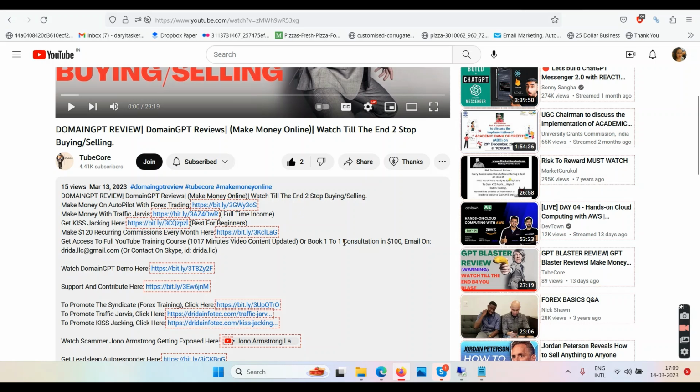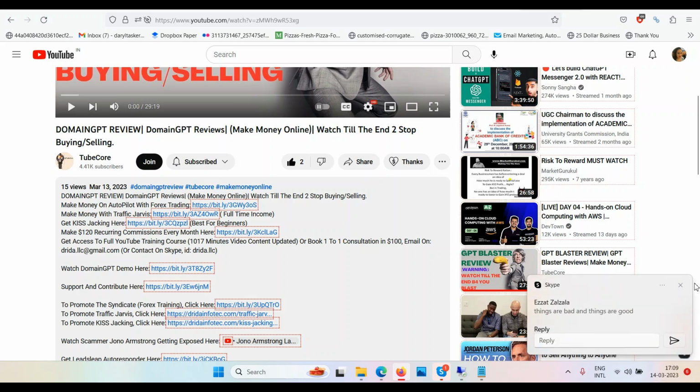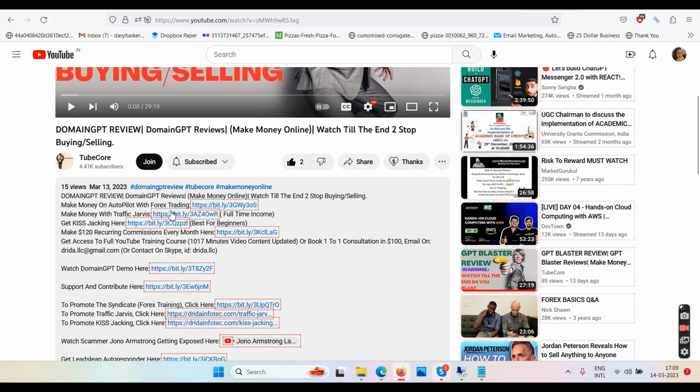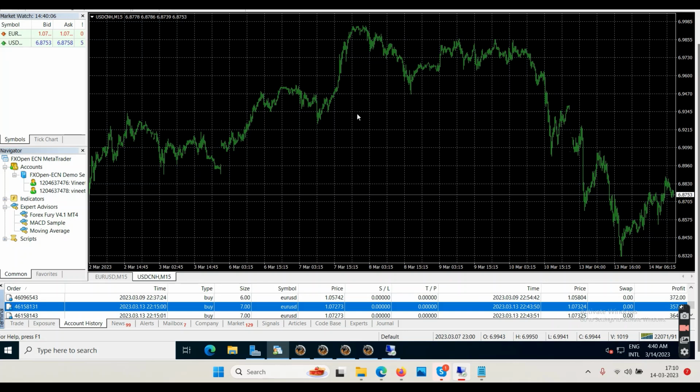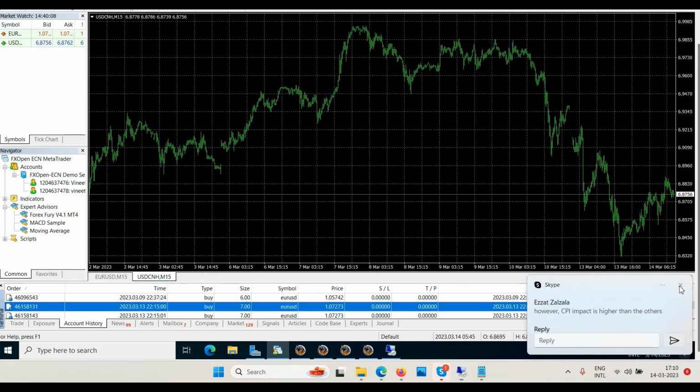Now, how do you make money, whether you're newbie or experienced? You go and check out these links here. It says make money on autopilot with forex trading. This forex trading is like currency trading. So you come here and you look at this graph. So we will be installing a software on this graph, and we will give the settings, and that software will be doing the trading on our behalf automatically.